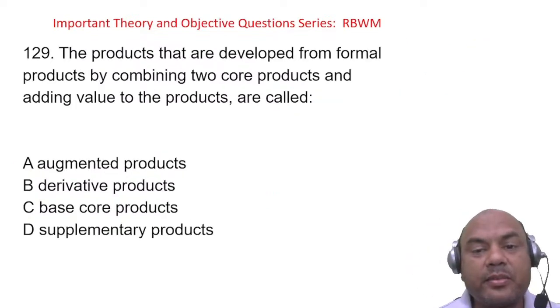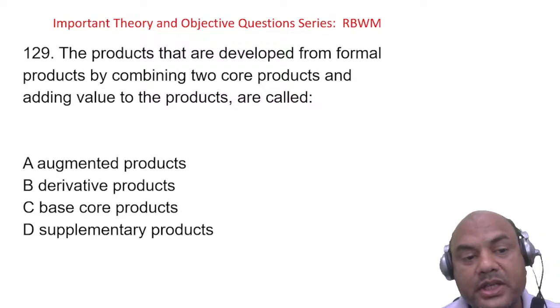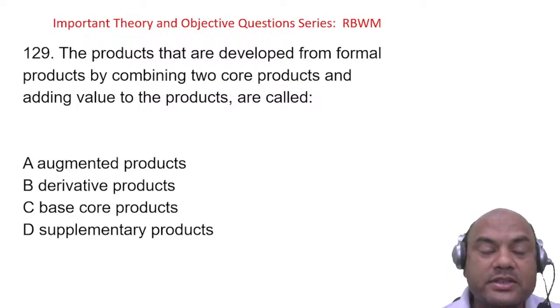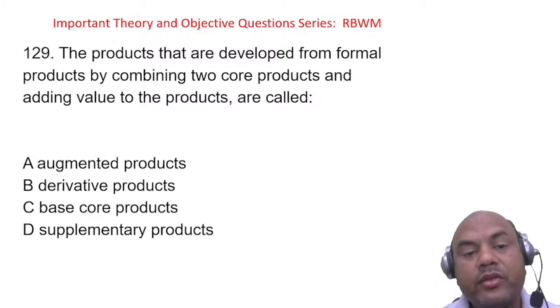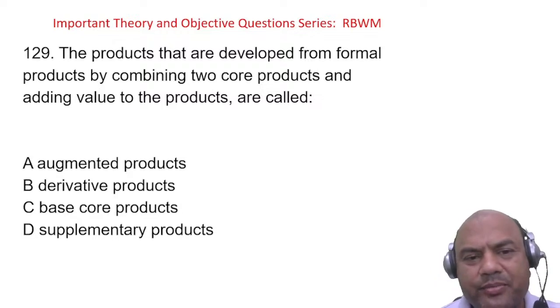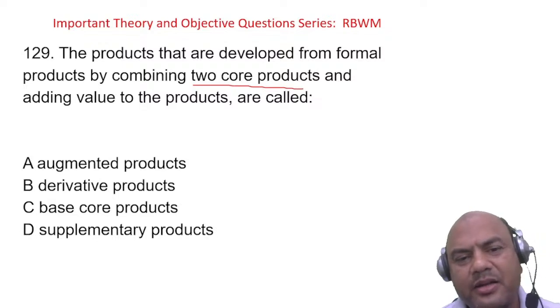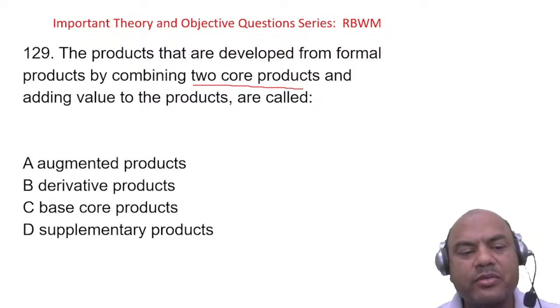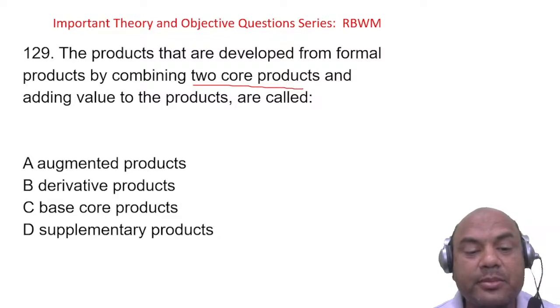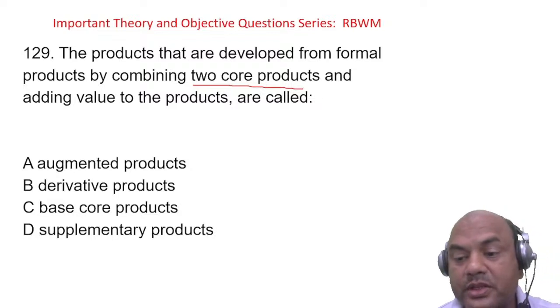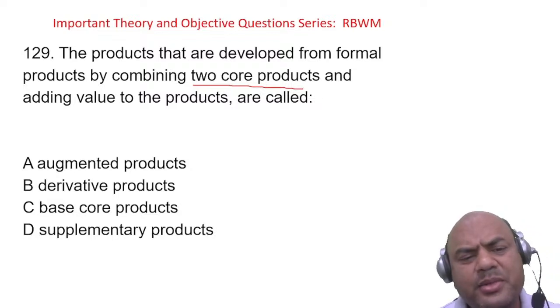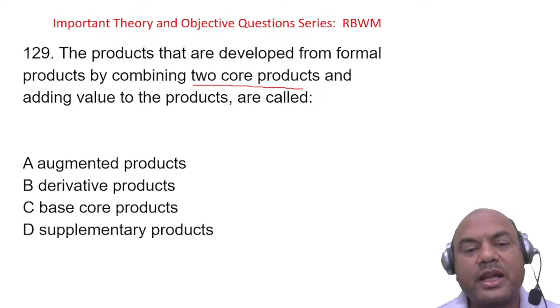The products that are developed from formal products by combining two core products and adding value to the products are called what? Augmented, derivative, base core products, or supplementary products. Two products are combined, and value is added. Those products are combined from two products and then something more, some masala, is added to it. So what is that known as?